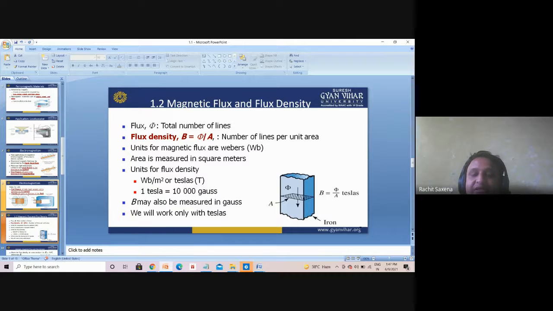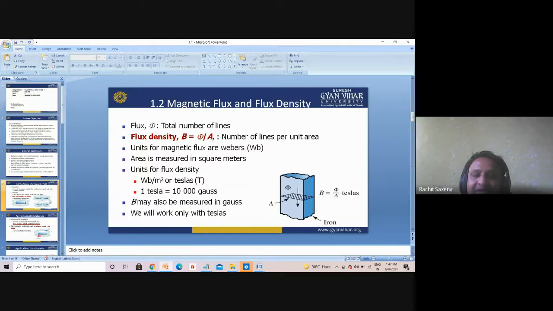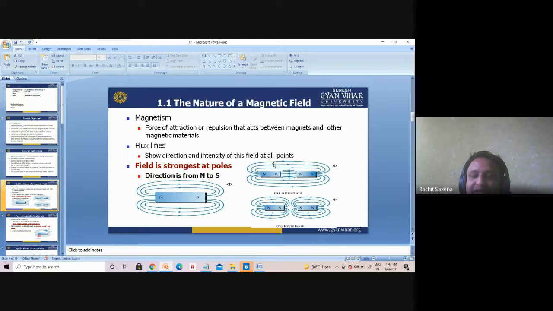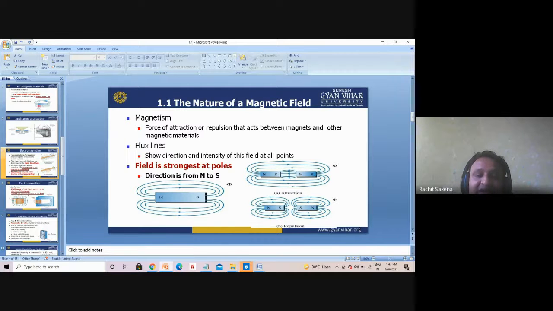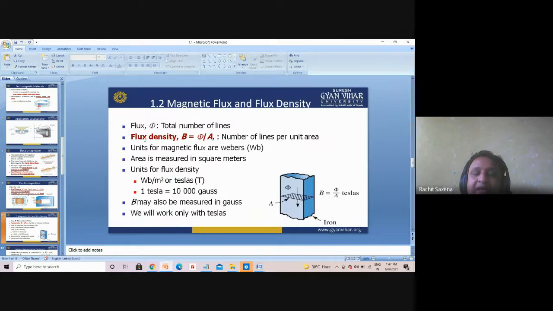Okay, now flux is the total number of lines. See, I'm coming to the back. These are the lines, known as the magnetic flux lines. Here, flux phi is the total number of lines. Flux density is basically the ratio of flux to the area, that is, the number of lines per unit area.